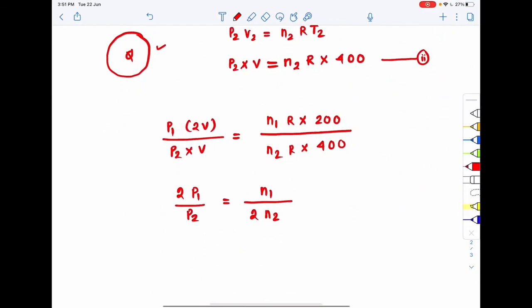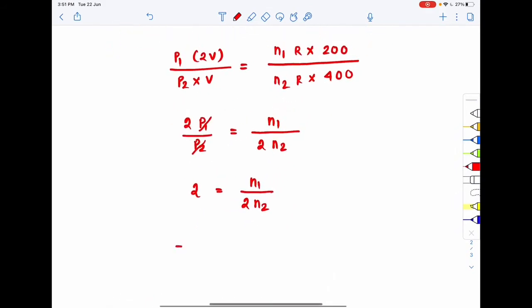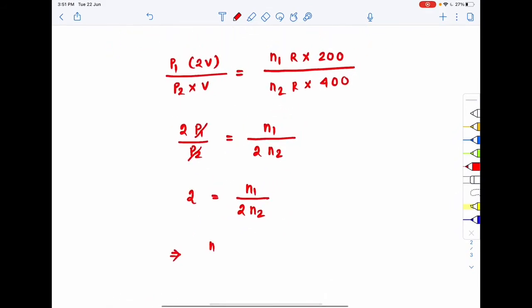Since P1 and P2 are the same, 2 is equal to n1 by twice n2. From here we get that the ratio n1 by n2 is 4.